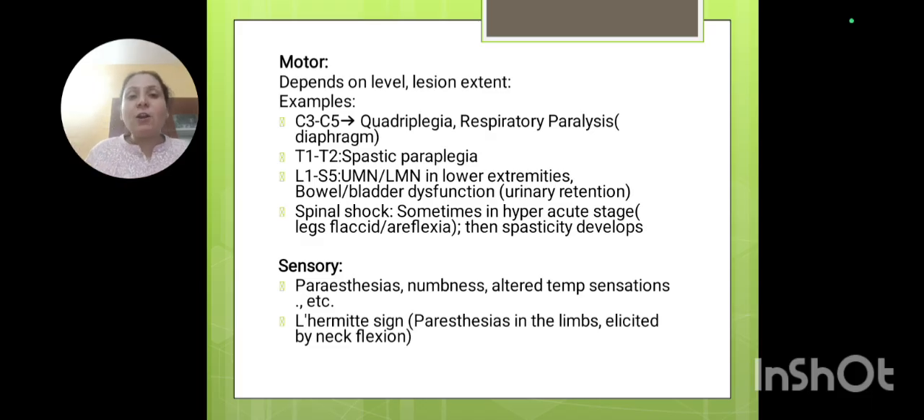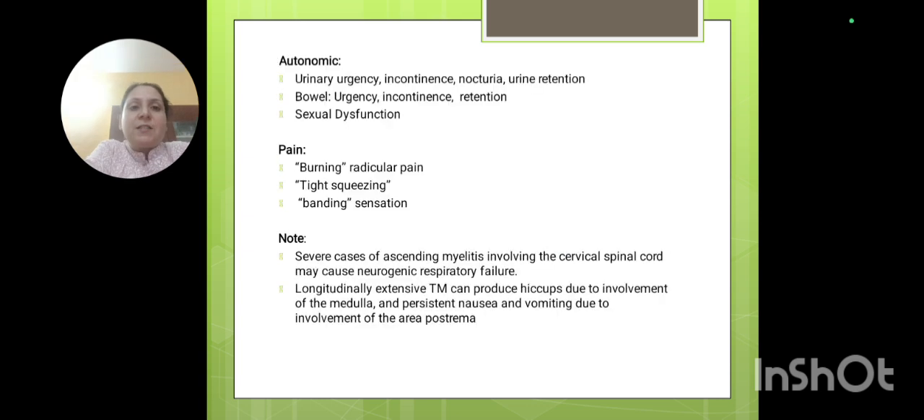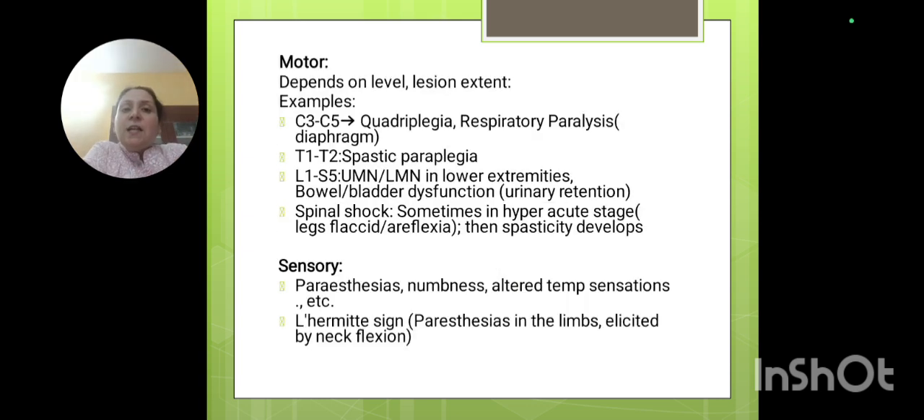So that is called the Lhermitte sign. It's a resistance to the neck flexion we feel, and there is a shock-like feature to the whole lower limb that takes place through the spine. That is called Lhermitte sign. So these are the motor features.